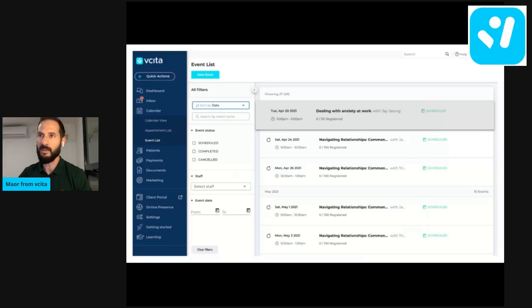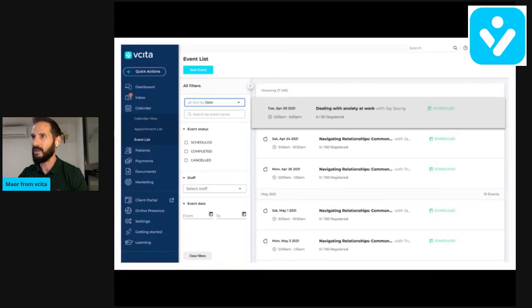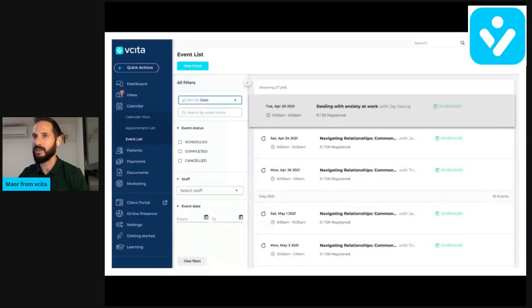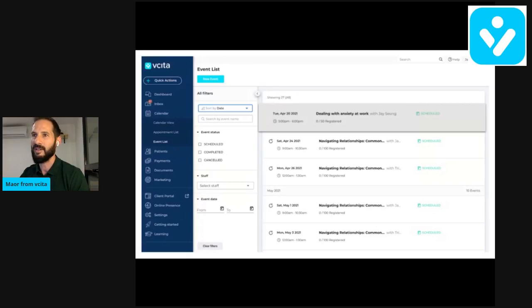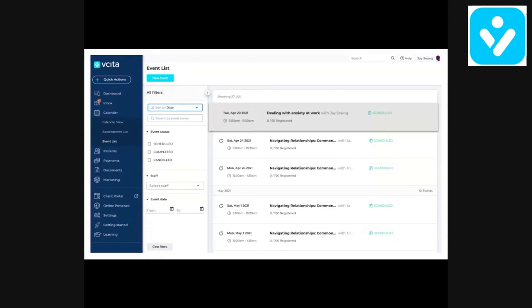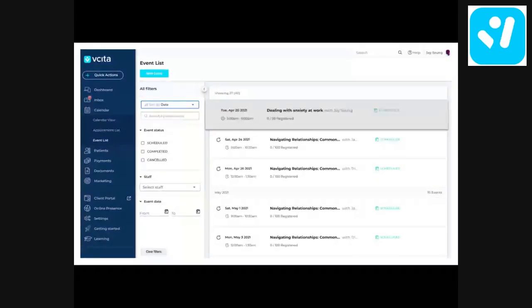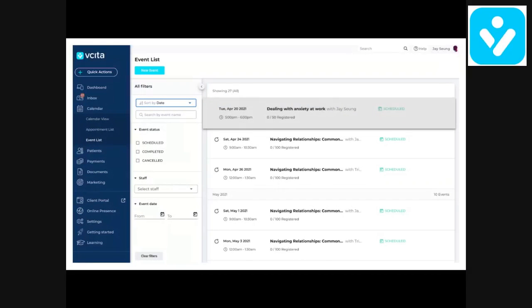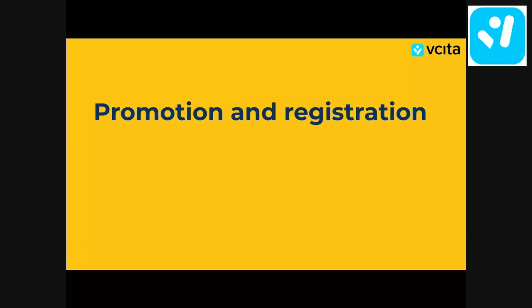Now, the next thing we want to talk about is promotion and registration. Let me just enlarge this screen a little bit because I think people are not able to see it. Or you know what, even better, I'll just make it as large as we can. Okay, so once we've scheduled the event, we see this in the calendar view under the event list. And we're going to talk a little bit about promotion and registration.